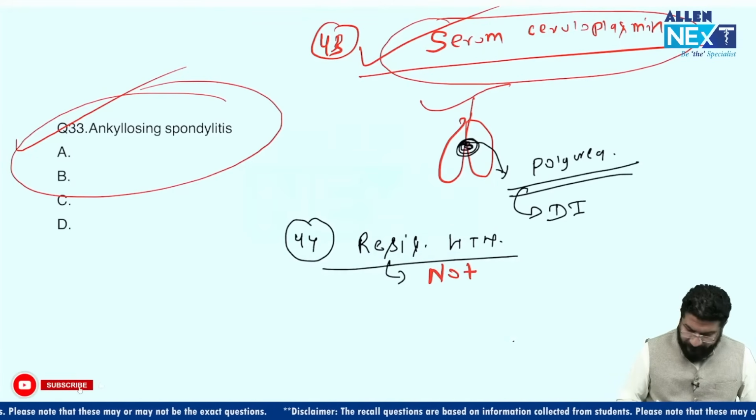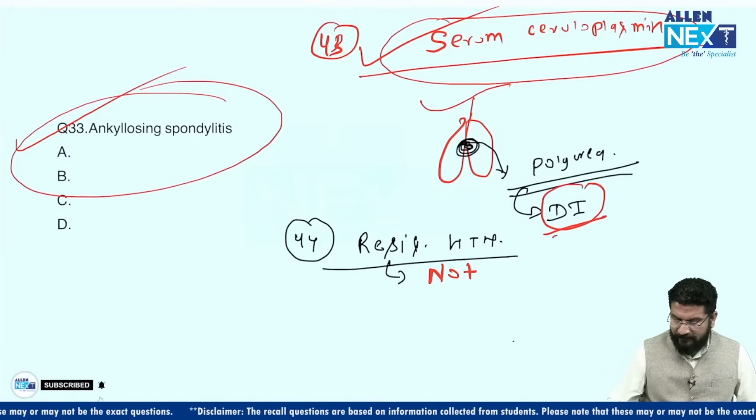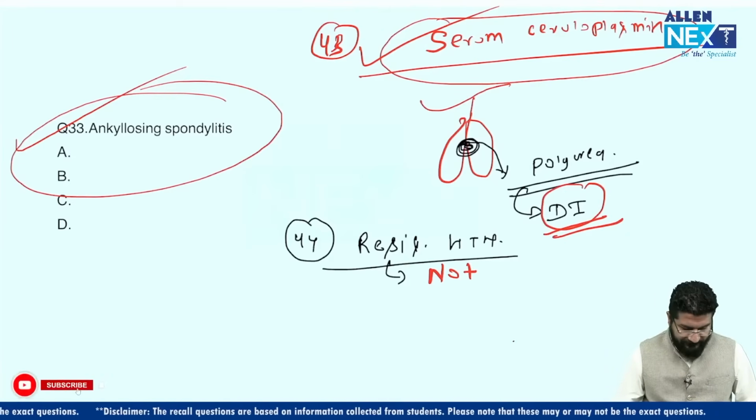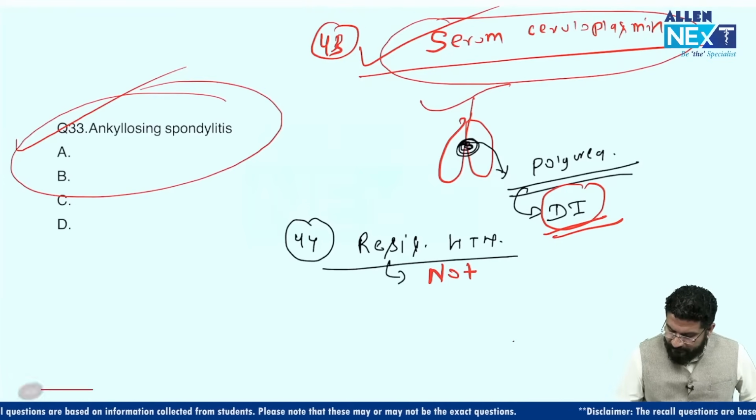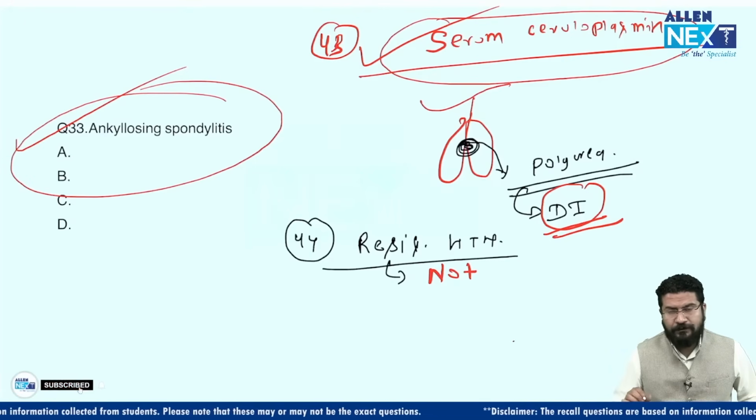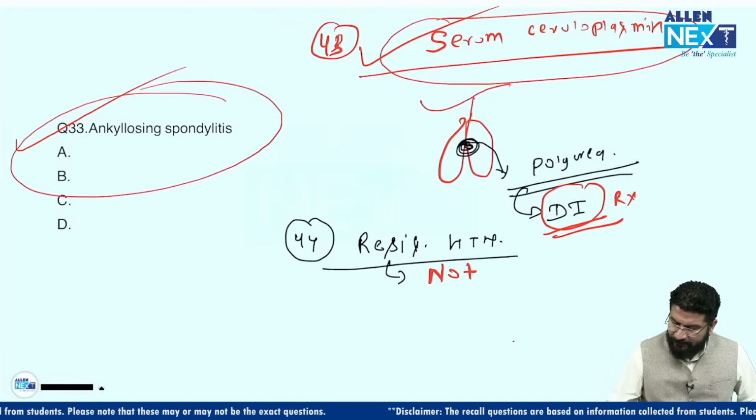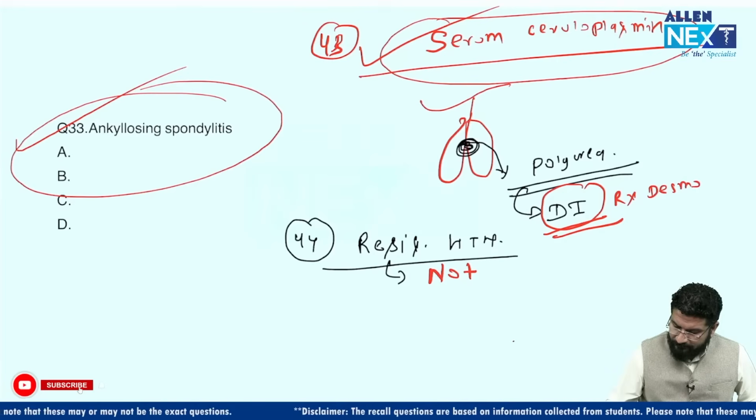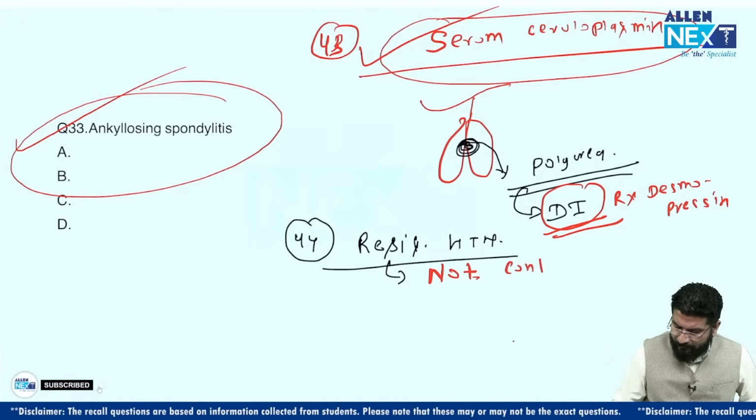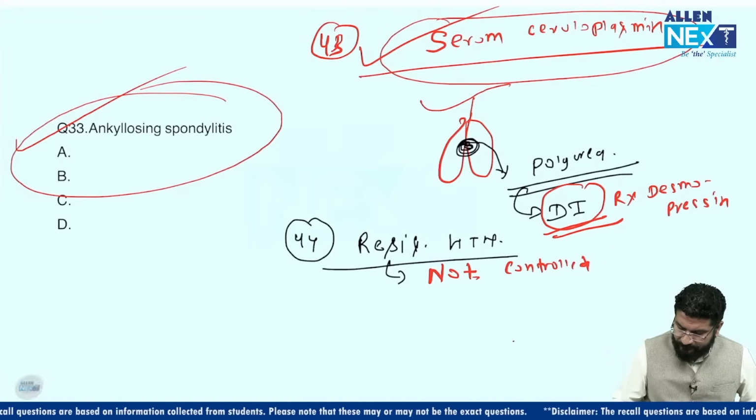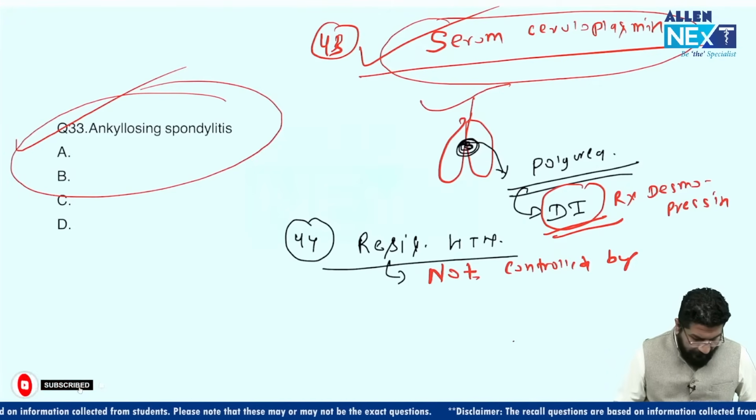Treatment for which? Okay, for diabetes insipidus, what do we give? Yes, come on, tell me the answer. What do we give? We give desmopressin. So this is a central type, so that's why we give desmopressin. This is resistant hypertension not controlled by three or more drugs. Not lifelong, it is for a short duration only.